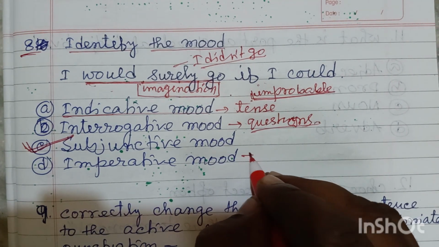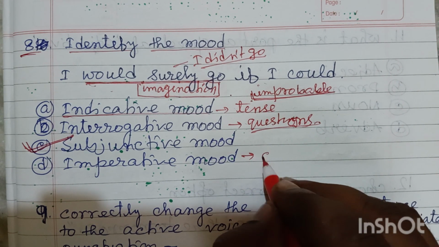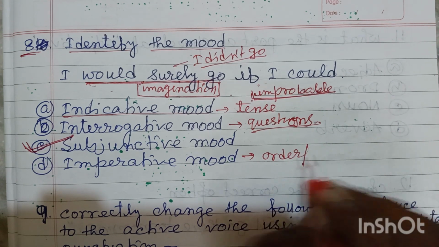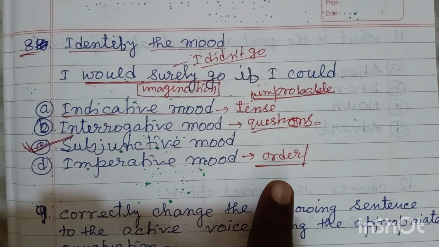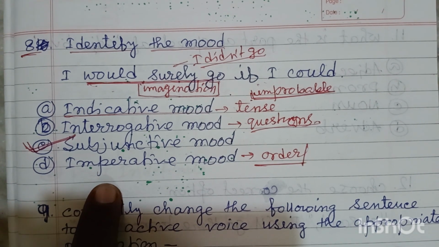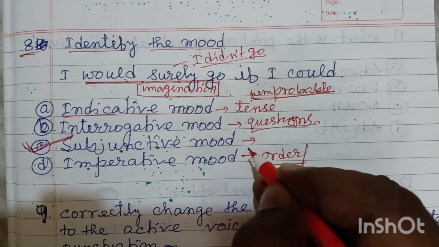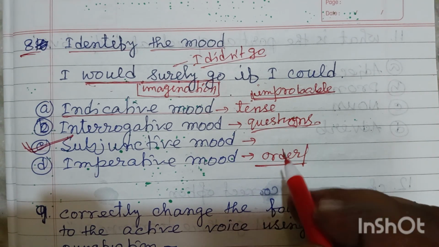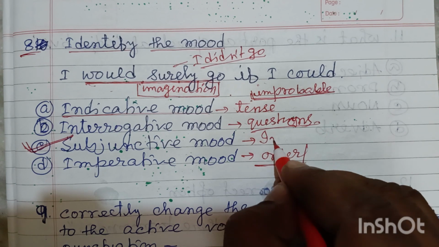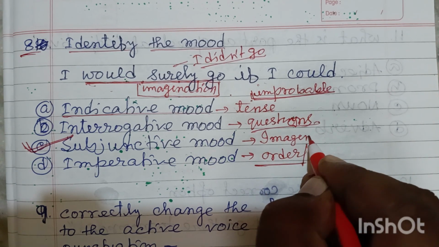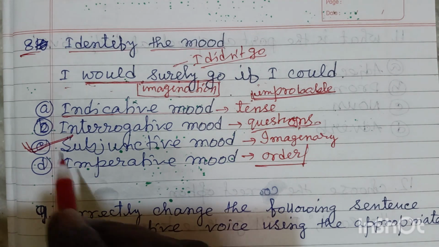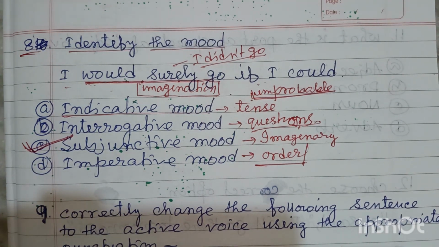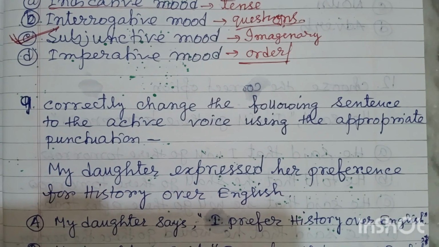And imperative mood, you know, is used for any kind of order, command, or request. And the subjunctive mood is used only for imaginary situations. And this is an imaginary sentence, so obviously it is subjunctive mood. Friends, I think it's clear to you. Next, look at this question.